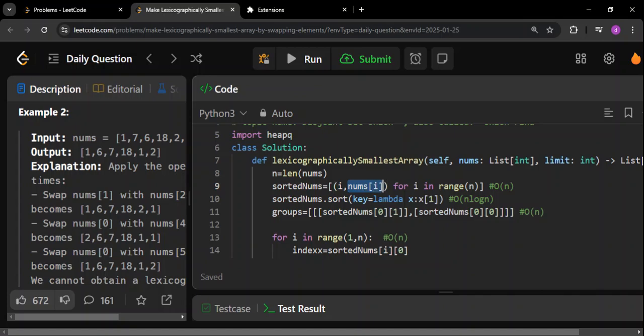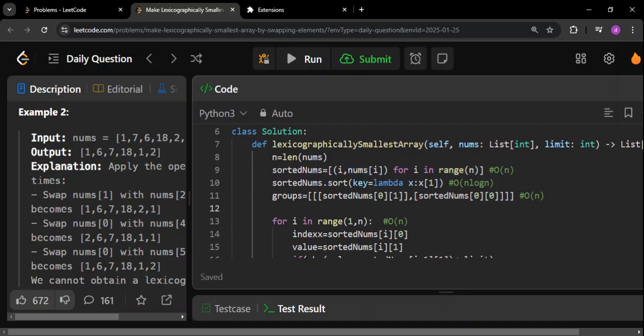If you see, I'm passing sort where in the key I'm passing x of 1. So what is x of 1? If you see, this whole thing is x, and x of 1 is this. Okay, so the sorting will happen based on the value, not based on the index. Okay, as simple as that, right? After that, I'm creating a group. As I mentioned, always in a group, one default value will be there. Okay, so this is the first group. Remember, the thing that I am highlighting currently is group number 1. Okay, as simple as that.